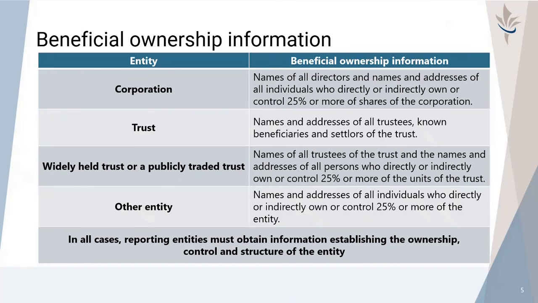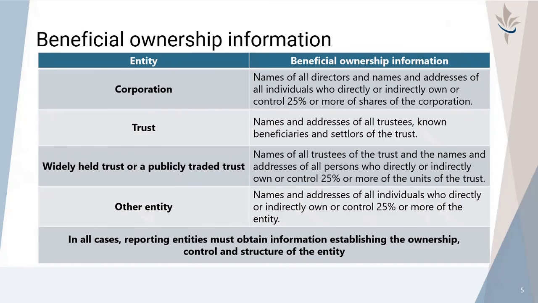For trusts, reporting entities must obtain the names and addresses of all trustees, known beneficiaries, and settlors of the trust. For a widely held trust or a publicly traded trust, you must obtain the names of all trustees of the trust and the names and addresses of all persons who directly or indirectly own or control 25% or more of the units of the trust.